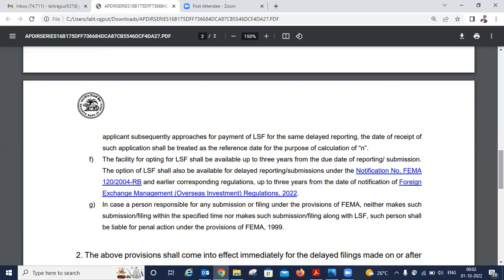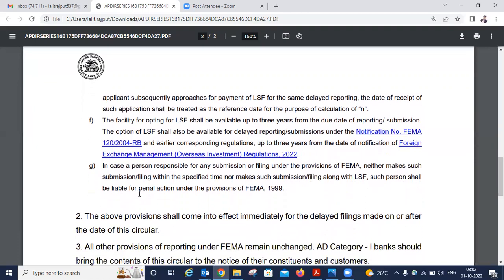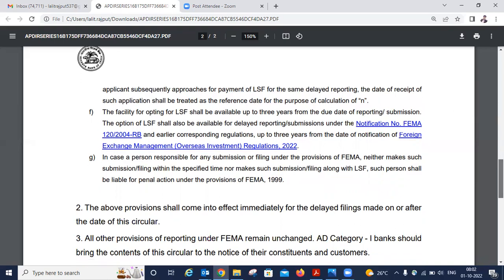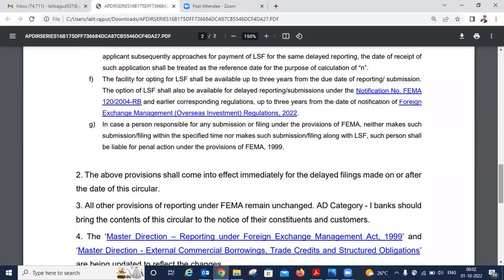In case a person responsible for any submission or filing under provisions of FEMA neither makes such submission or filing within the specified time nor makes such submission or filing along with LSF, such person shall be liable for penal action under provisions of FEMA. So that means if you have been guided by the RBI to pay the LSF amount, and you are not paying the same, then the penal provisions will be applicable, and RBI may proceed further. If we talk about the applicability that we had already discussed, that is applicable with immediate effect.